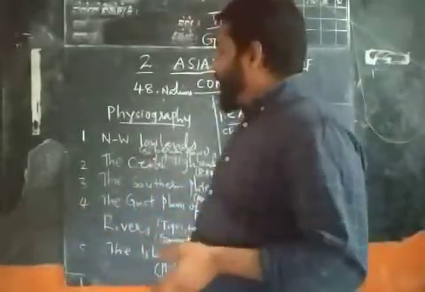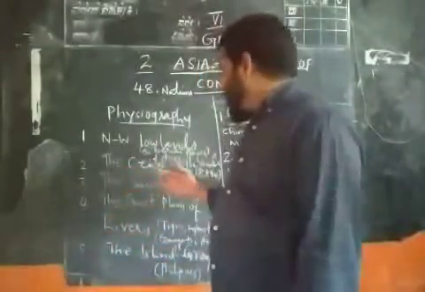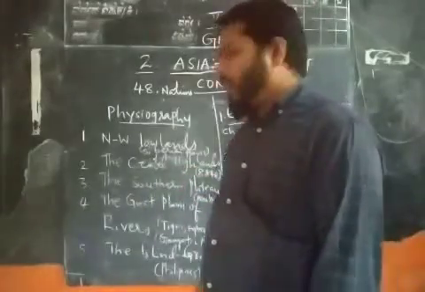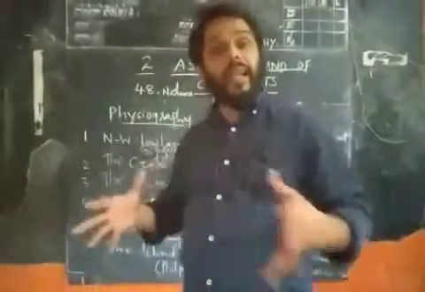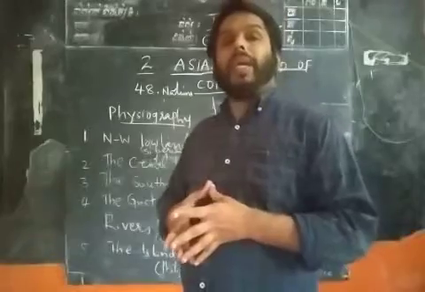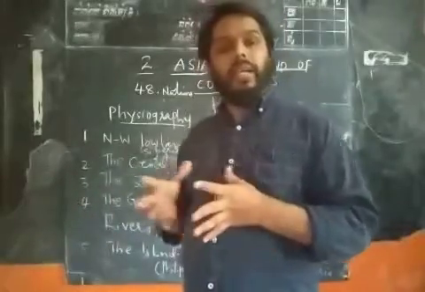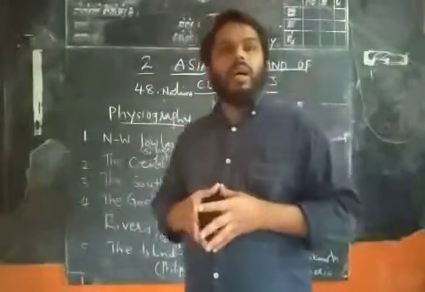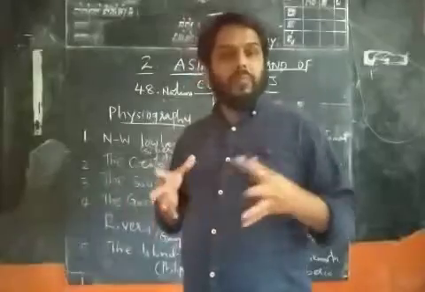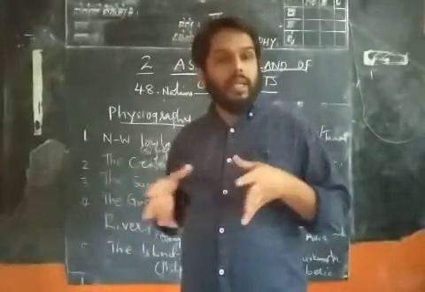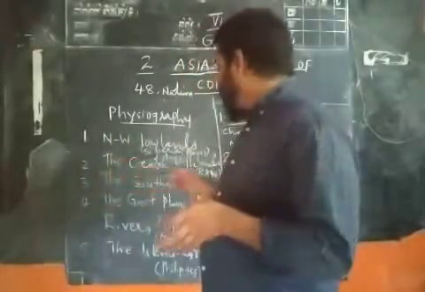Coming to the second point, we have the central highlands including the mountains. We can see many mountains in Asia. Mount Everest, the biggest mountain peak in the world, comes under these central highlands.